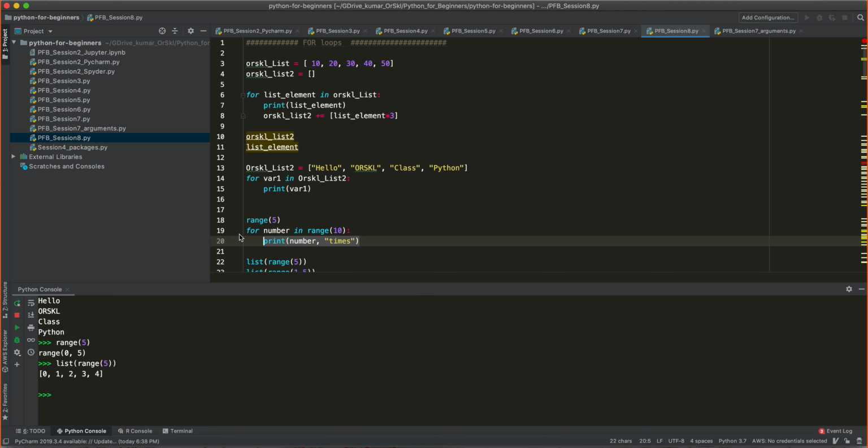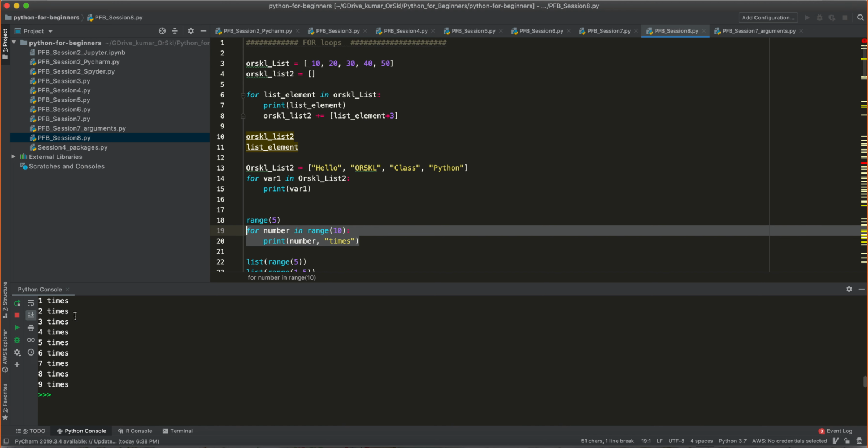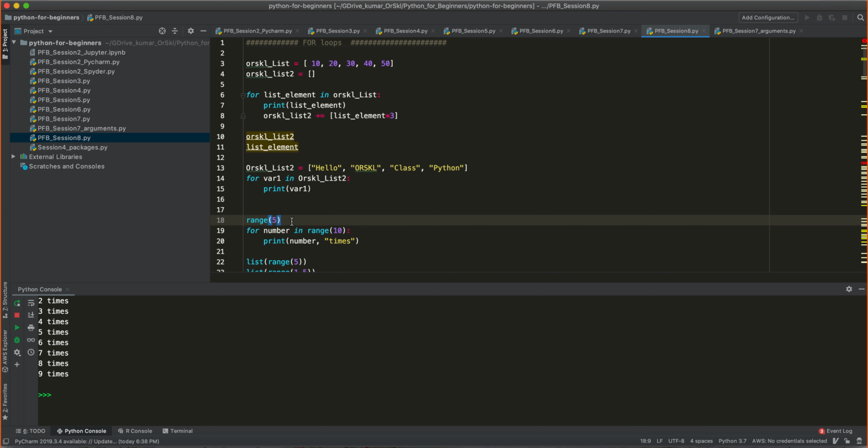So now let me execute only these two. You see 0 times, 1 times, 2 times, 3 times until 9 times, because I said range 10. So that's the important thing why you want to learn range. In case if you want to run something in a fixed number of iterations, range is something that is going to help you. Okay. Now similarly, as we have learnt in the list, right?